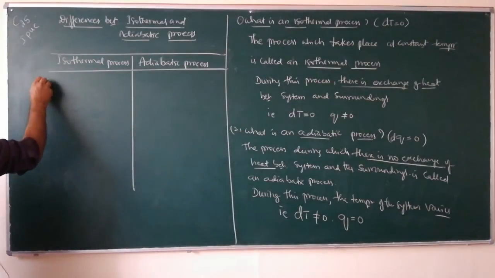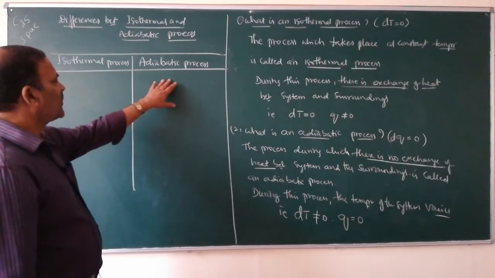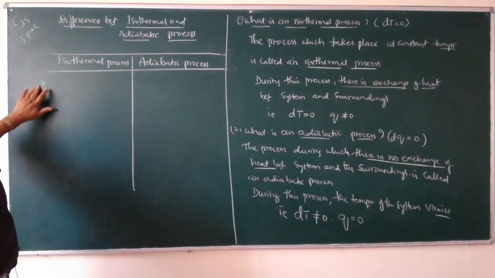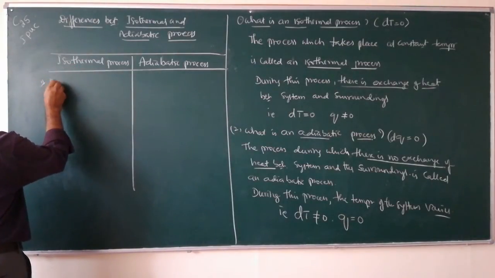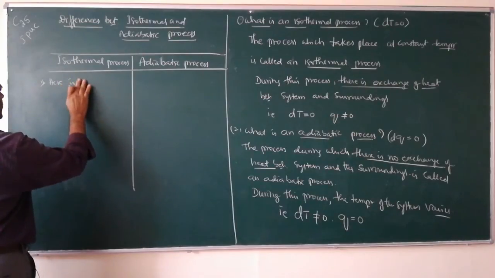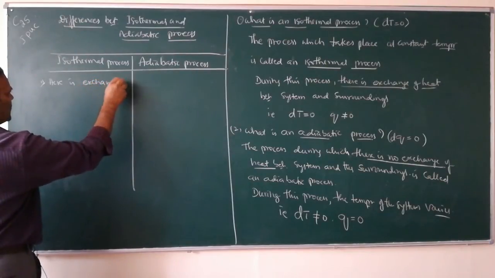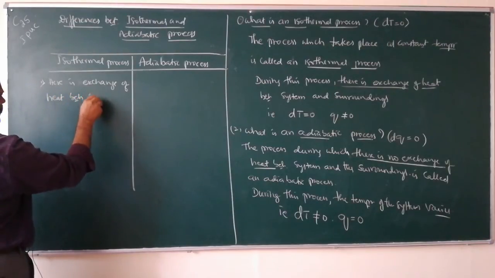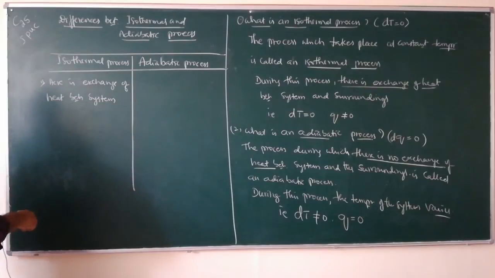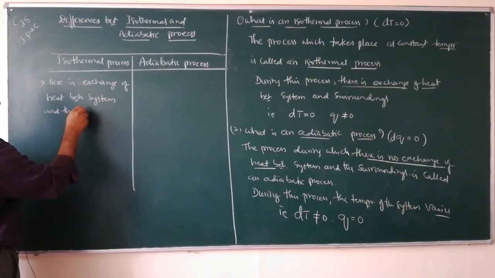So what is the first difference? In isothermal process, there is exchange of heat between system and the surroundings.